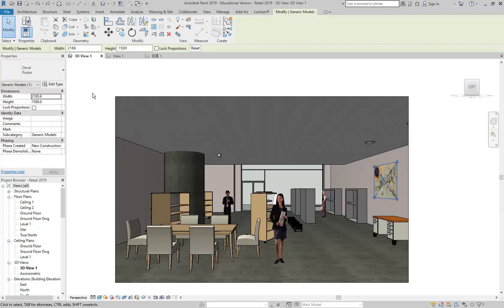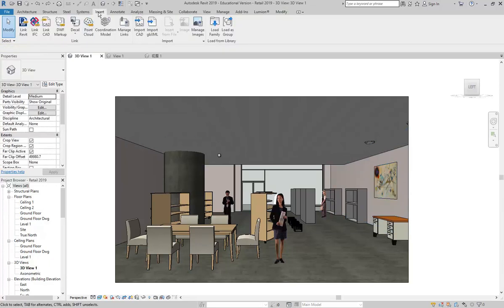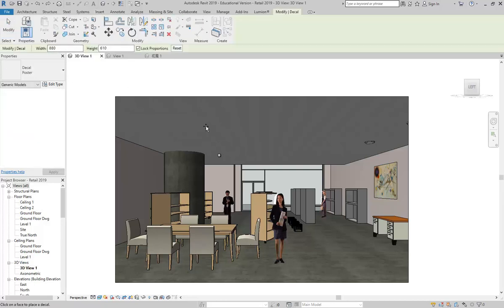And now I'm just going to go back into it on the Insert tab and then Place Decal again, just to show you how it comes up the second time. So the first time it comes up with the option to set up your first decal, but now that I've done one, you can see in Properties it's come up with that one that I've already chosen.